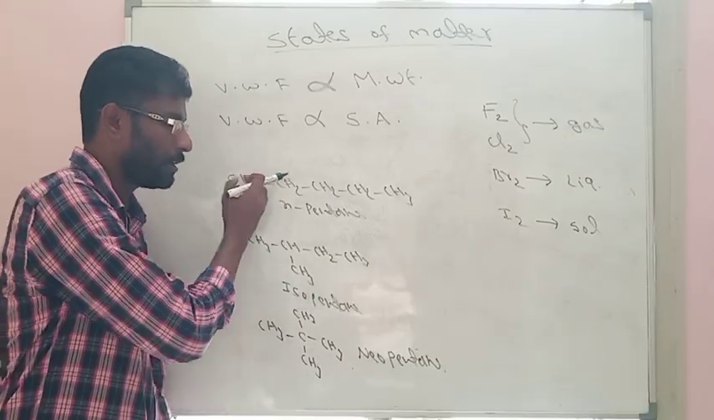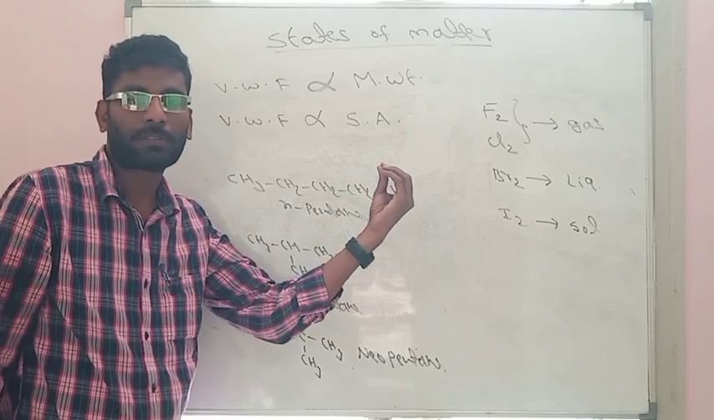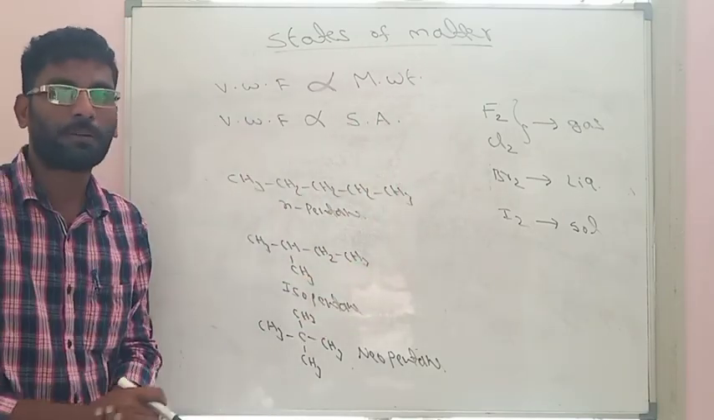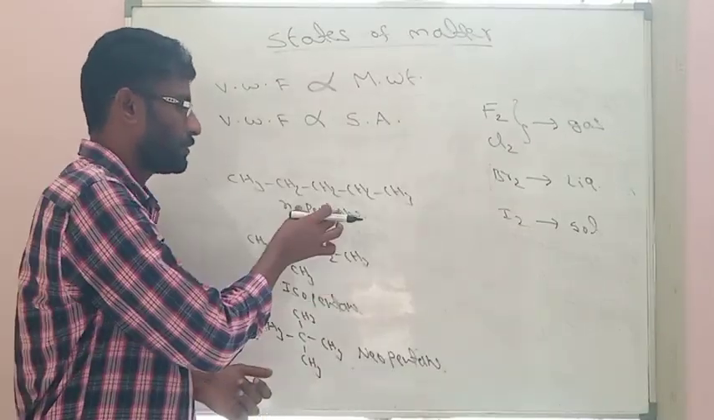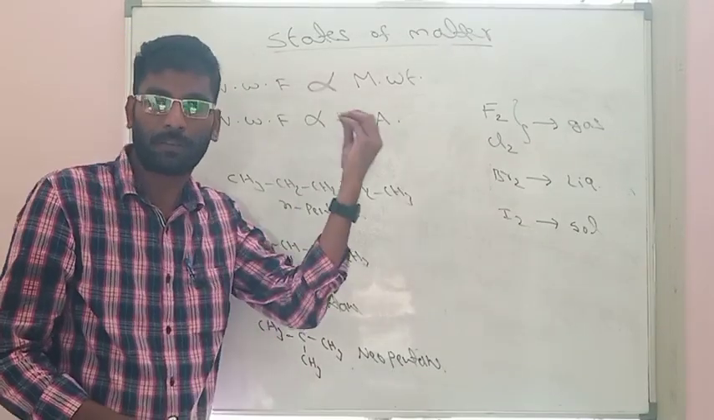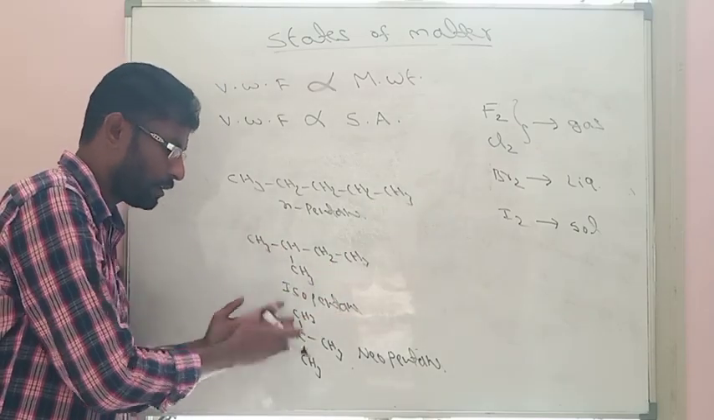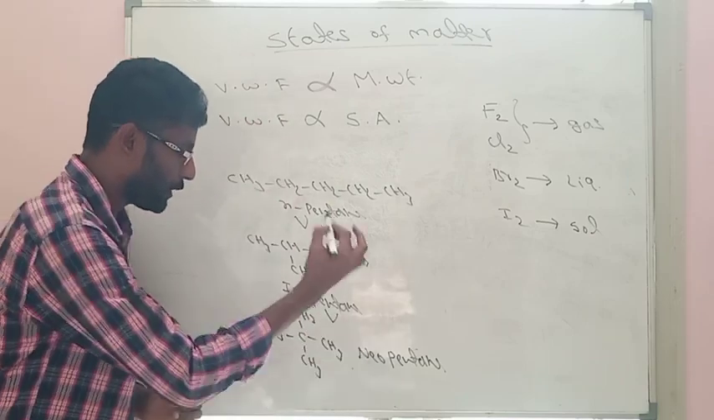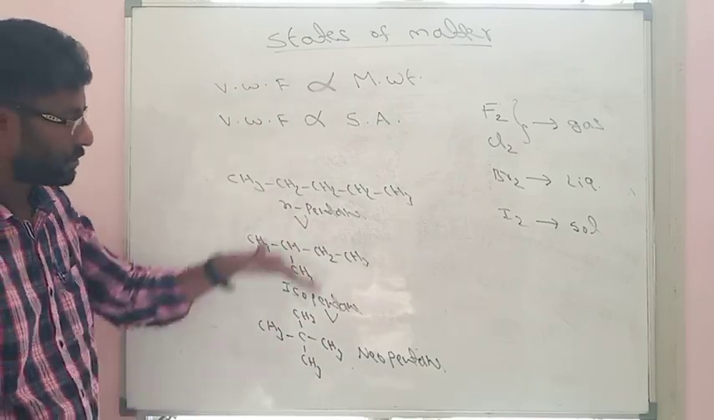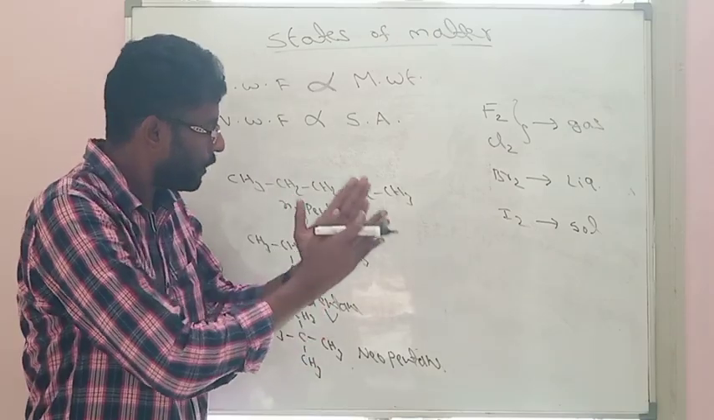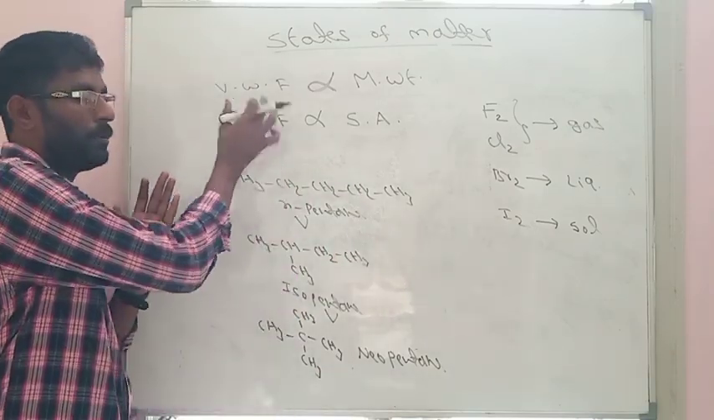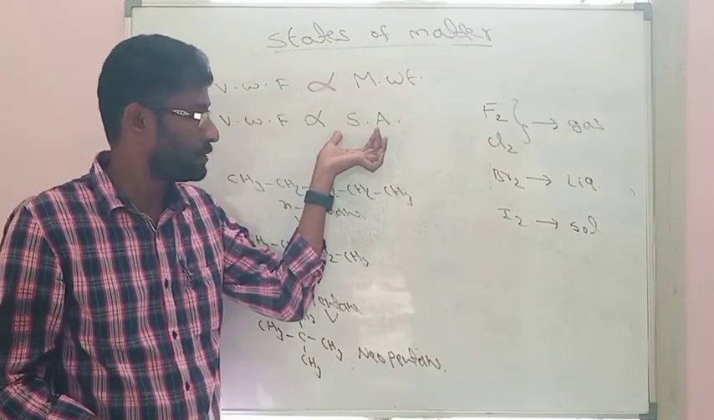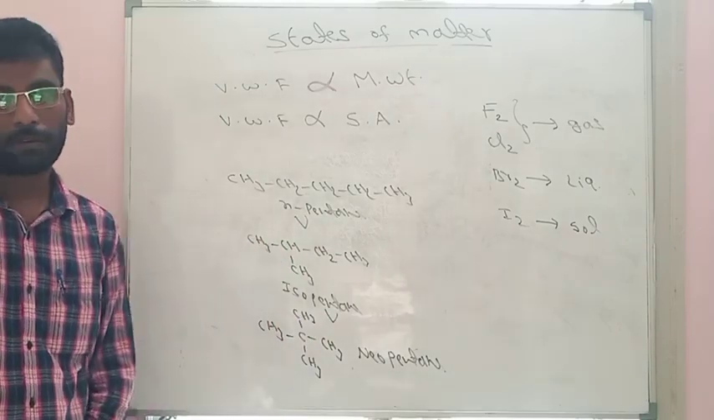So n-pentane is a linear molecule. Linear molecules exhibit more surface area. If surface area is more, van der Waals forces are more. So due to van der Waals forces, this n-pentane will exhibit a high boiling point when compared with isopentane and neopentane. So n-pentane has the highest boiling point. After that isopentane, and the least is neopentane. So this is the order of boiling point. The order of boiling point depends on van der Waals force of attraction. And this van der Waals force of attraction depends on surface area, and also depends on molecular weight.